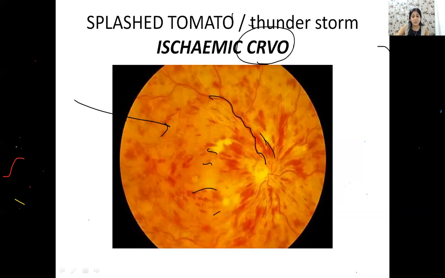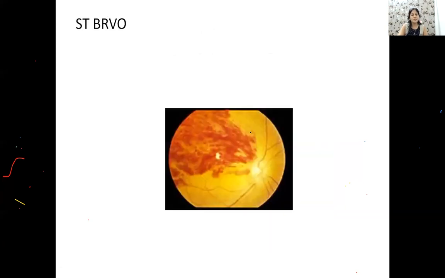There are a lot of flame-shaped hemorrhages all around. Okay, so this picture can come to you this time. आप देख रहे हो यहाँ पे सिर्फ hemorrhages जो हैं कहाँ है? This is a branch retinal venous occlusion which is in the supratemporal quadrant. Yes or no? So this is a supratemporal branch retinal venous occlusion. Okay, you have hemorrhages only located in the supratemporal part.